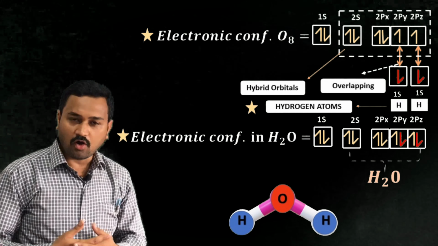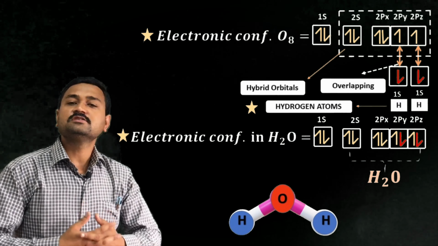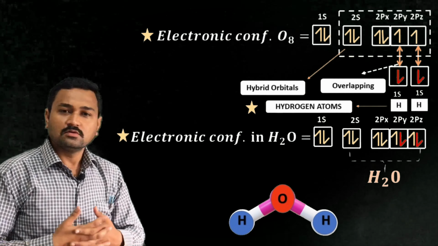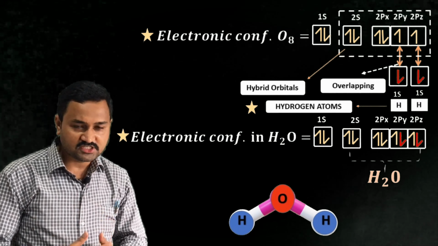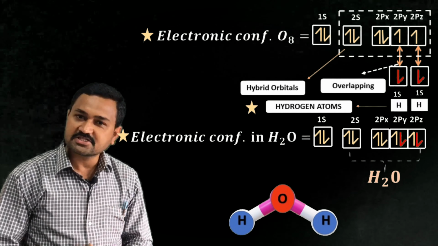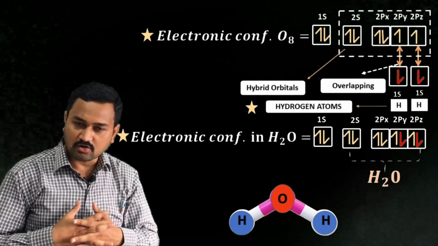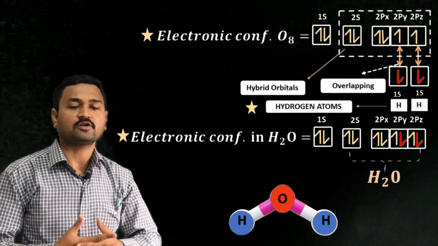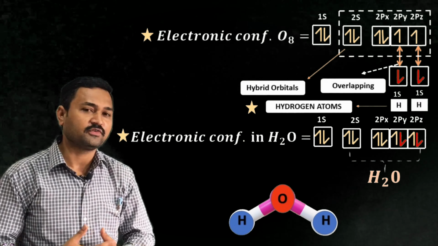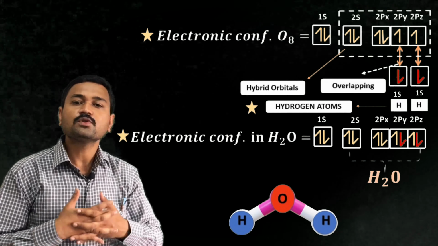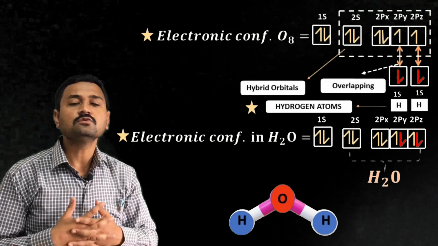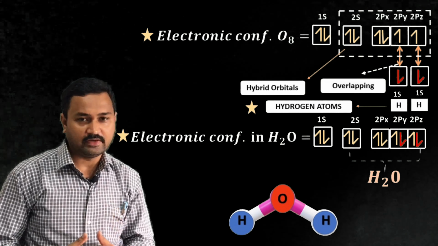Now let us consider the example of the water molecule. Here you can observe that oxygen is the central atom, and the atomic orbitals of oxygen undergo the hybridization process. I have shown the electronic configuration of the oxygen atom. Oxygen, atomic number 8, has the electronic configuration 1s2, 2s2, 2px2, 2py1 and 2pz1.